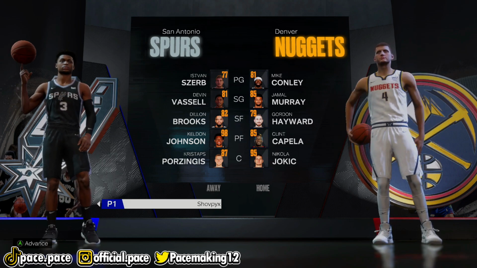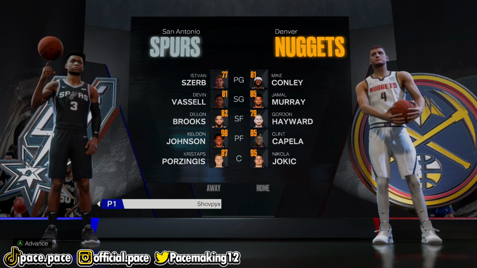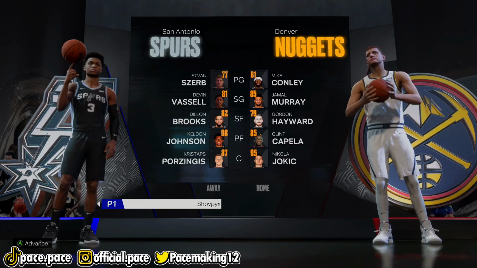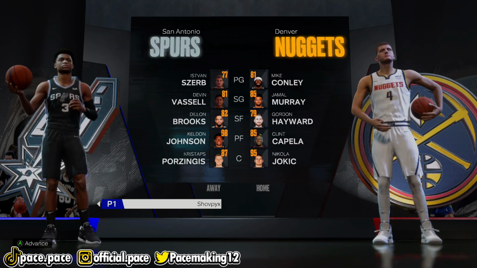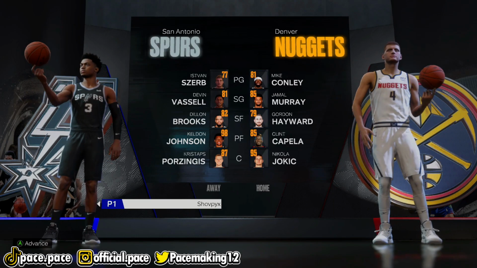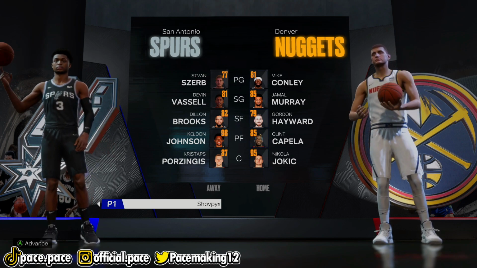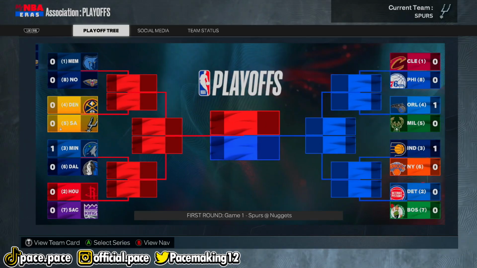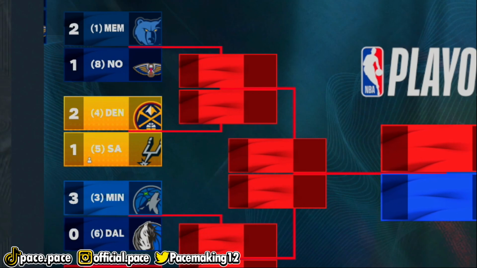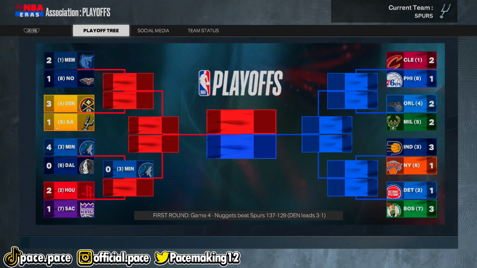And the Denver Nuggets ended up being our very first opponent in the playoffs, and Nikola Jokic is wearing number 4 now, because I guess they retired Carmelo Anthony's number 15. They have Clint Capela, Gordon Hayward, Jamal Murray, and Mike Conley, so they actually have a pretty solid team. But we might actually be able to pull through, and we are down 3-1. Can we actually make a comeback?